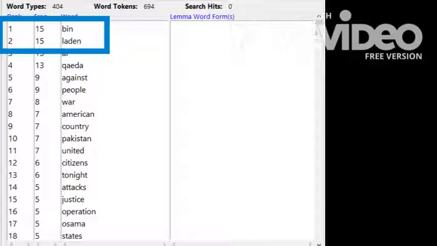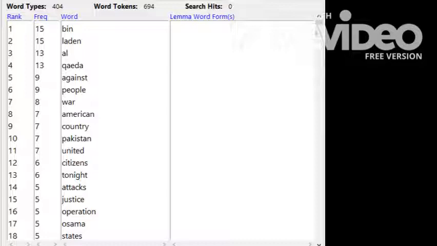Obviously, the first thing one might notice are the two separate terms bin and Laden. Since these terms, quote, communicate one concept, end quote, it would make sense to apply tokenization. Unfortunately, despite multiple searches, I could not find a way to do this. Likewise, it would make sense to combine the terms united and states, although it is important to note that the term united was used independently of states twice. This word may have been used with the word nations, but may have also been used as an adjective to show that the world is united against terrorist actions.